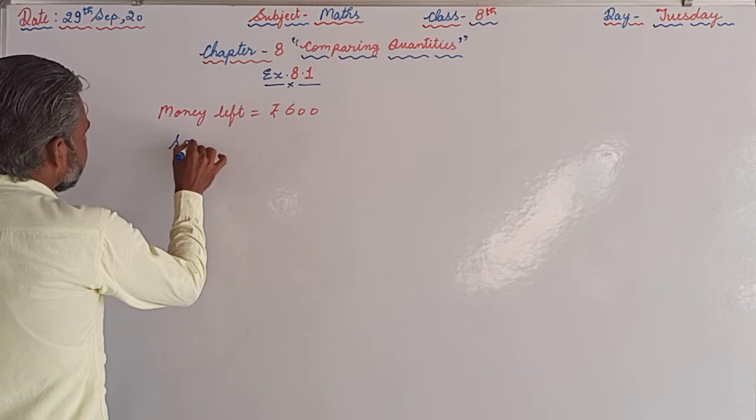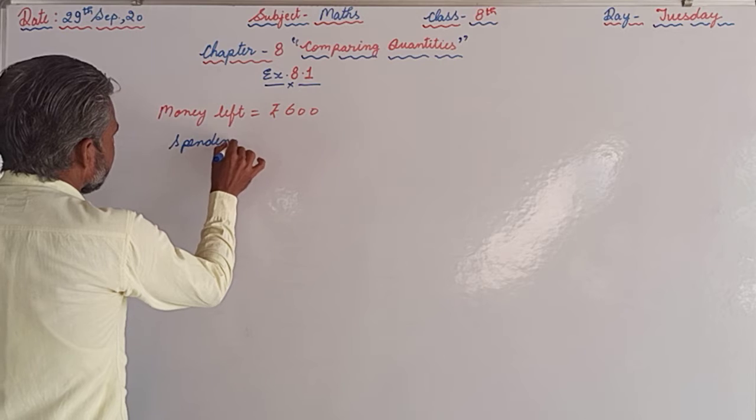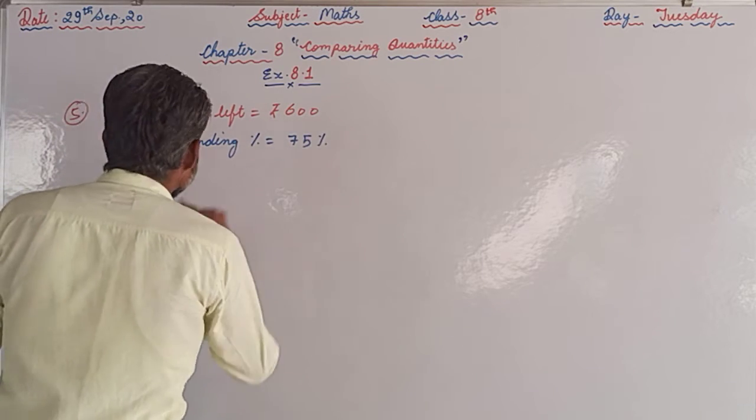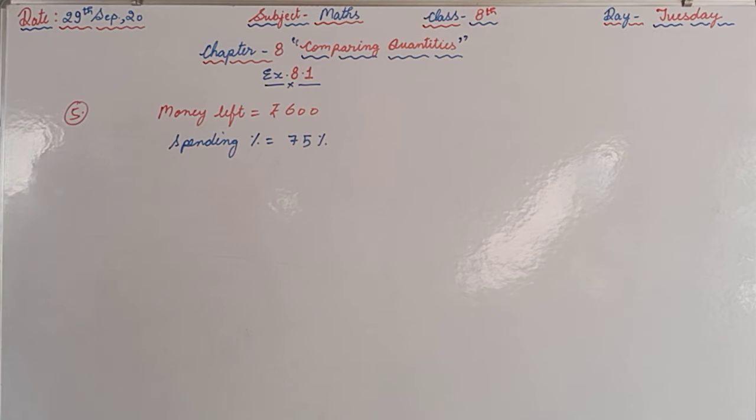The spending percentage is 75% of the money she spent. How much did she have in the beginning?